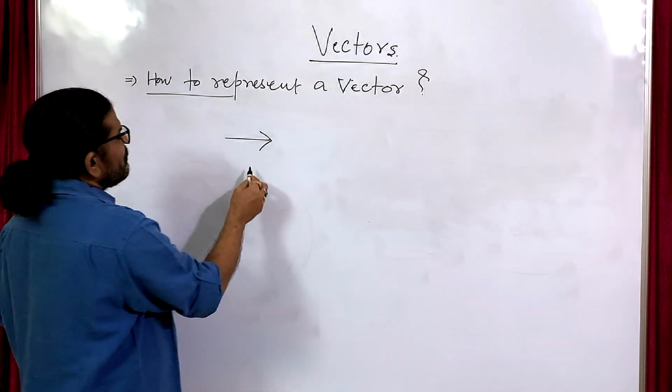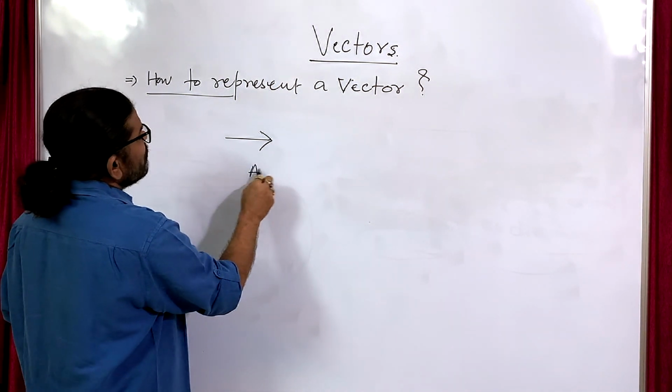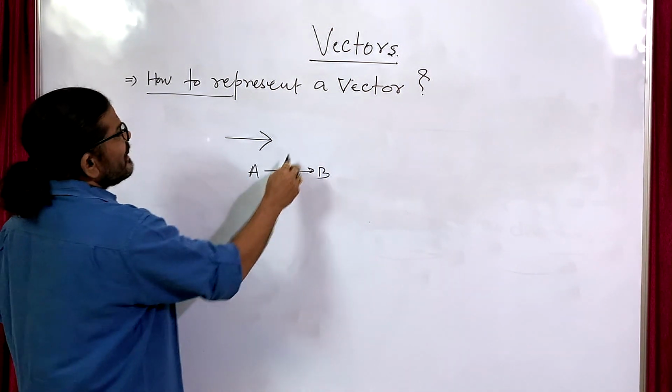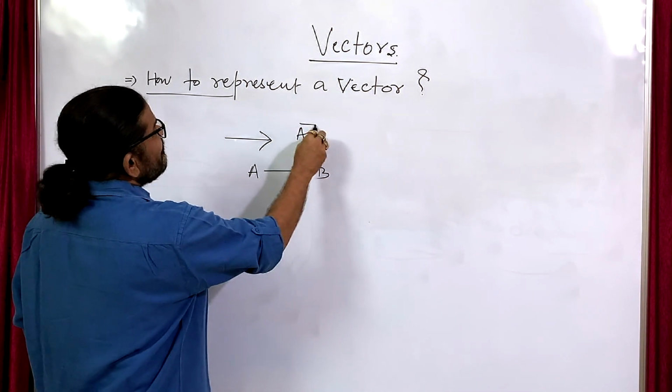If something is moving from A to B, then we can represent AB as a vector.